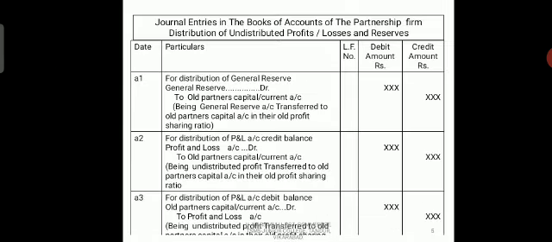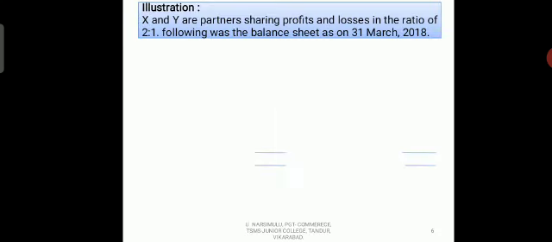Narration: being undistributed profit and loss account debit balance transferred to capital accounts of partners. In this way we write journal entries when we distribute undistributed reserves and profit or loss between the partners according to their old sharing ratio.